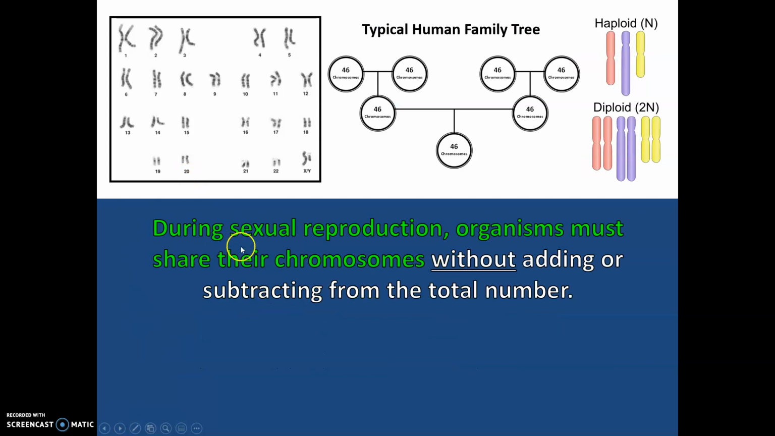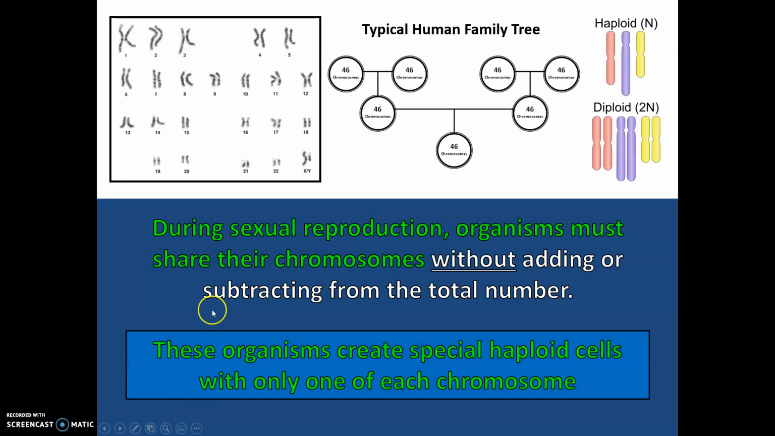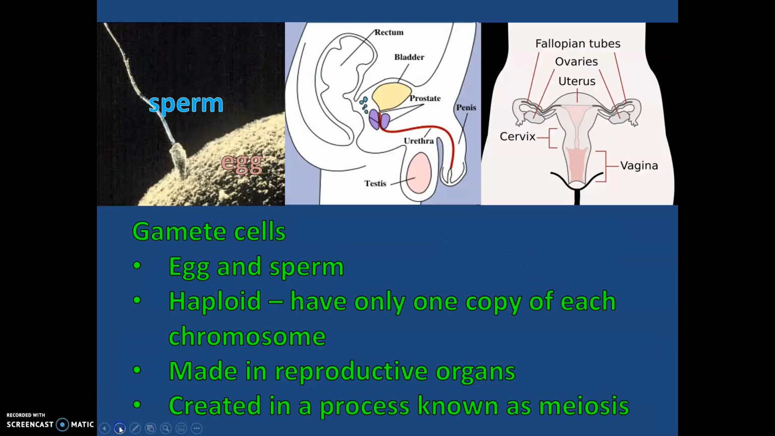So during sexual reproduction, organisms have to share their chromosomes, but without adding or subtracting from the total number. The way they do that is these organisms create special haploid cells with only one of each chromosome. So normally we have 46 chromosomes. These haploid cells will only have half of that genetic information, so 23. And those are your sex cells, which are your sperm and your egg.